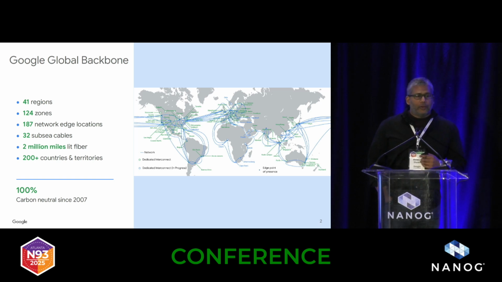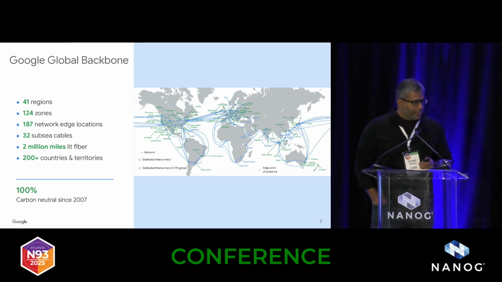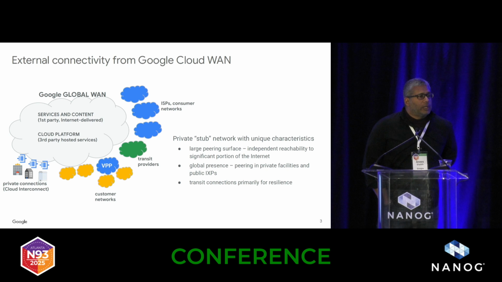Okay, let me set some context first on Google's network. Since the early days of Google's inception, we've been investing a lot in our own network infrastructure. Right now, we're up to the numbers that you see here. We run a global backbone today with maybe the most relevant statistic for this talk being the number of external edge locations that we connect to other networks with, and of course connectivity around the world. We have quite a bit of both subsea cables and lit fiber, as well as cloud regions and edge POP locations.